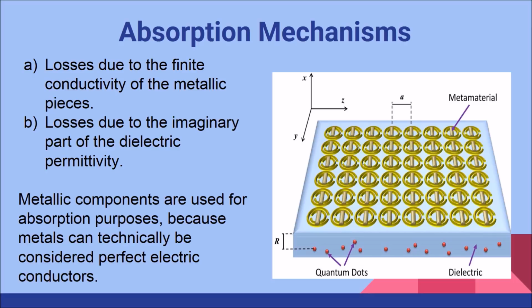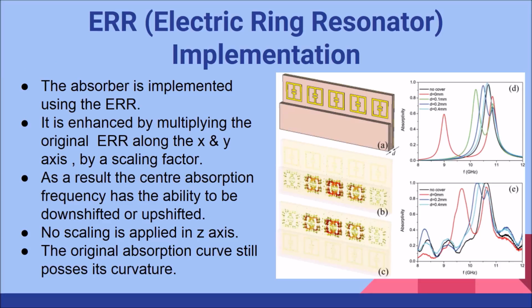The dielectric losses are actually higher by 2 magnitudes compared to the metallic losses. The metallic components are used for absorption purposes because they are technically considered to be perfect electric conductors. The absorber is implemented by an unconventional approach as it uses the electric ring resonator, also called the ERR.